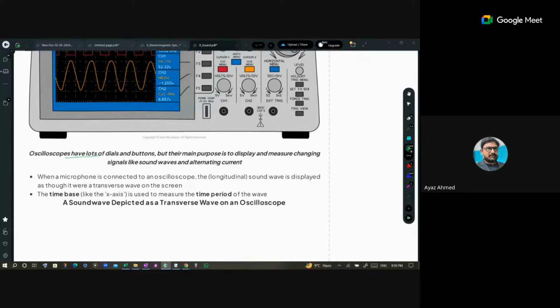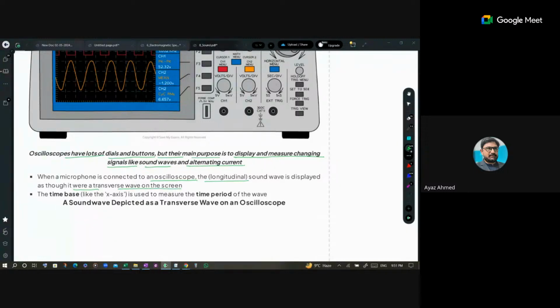The oscilloscope has lots of dials and buttons, but their main purpose is to display and measure the change in the signal like sound wave and the alternating current. Anyhow, when a microphone is connected to the CRO or oscilloscope, the longitudinal sound waves are displayed as transverse waves.